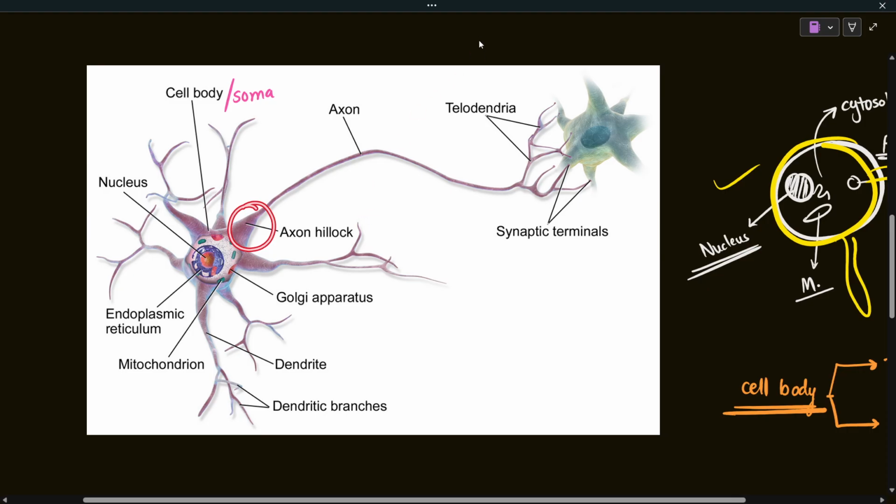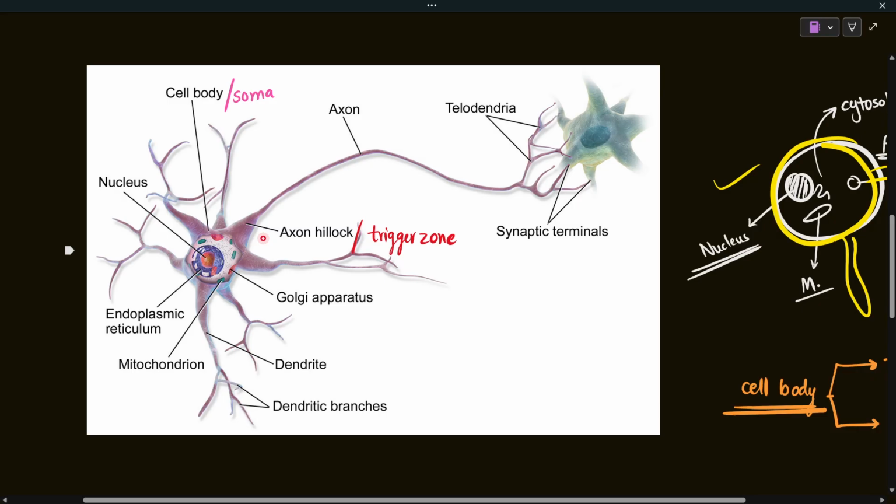The axon hillock is also known as the trigger zone. It is a very important zone, because if the amplitude of the signal already generated in the dendrite crosses a certain threshold level, two things are important. First, it should cross the threshold, and second, the crossing of the threshold should be sudden. When this happens, the action potential will be generated. We will discuss action potential and resting membrane potential later. Do not stress about it too much.